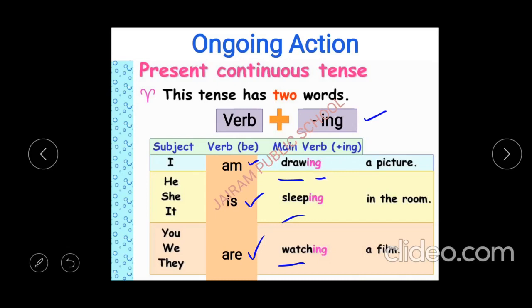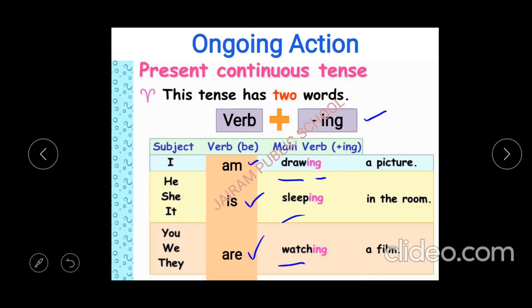So, he is sleeping in the room. She is sleeping in the room. It is sleeping in the room. Next one, you. You are watching a film. We are watching a film. They are watching a film.